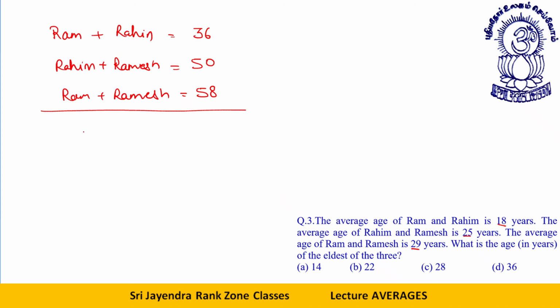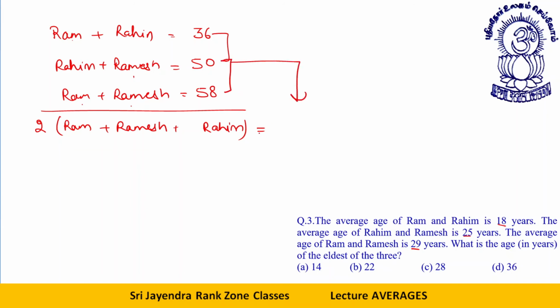Now, if I add them all, what I'll get is twice of Ram. There are two Rams, two Ramesh, and two Rahim. Each of them is counted twice.